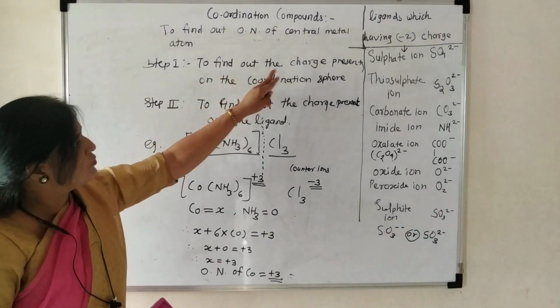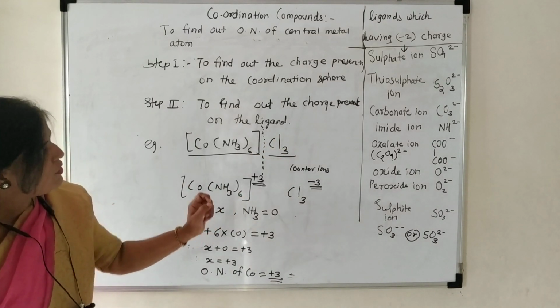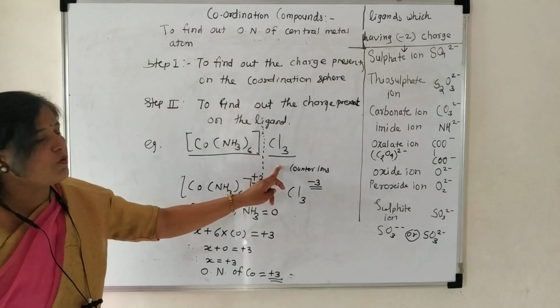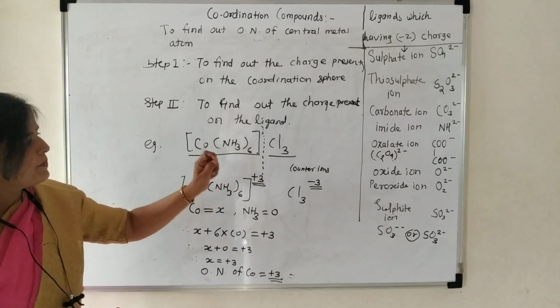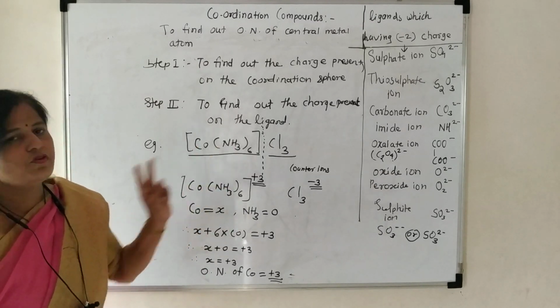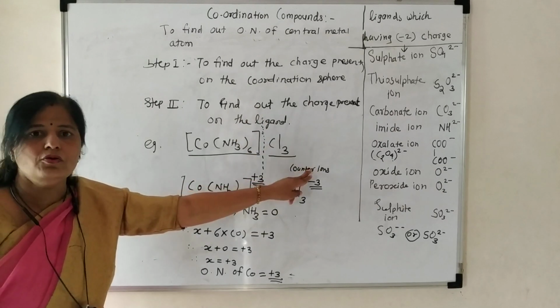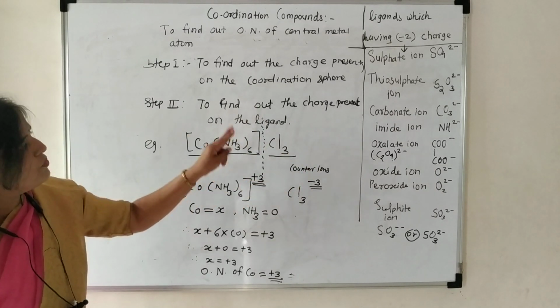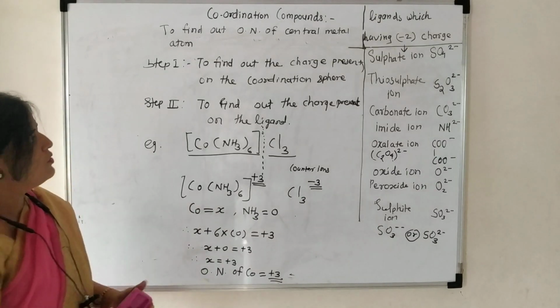First you have to find out the charge present on the coordination sphere. How will you find it out? It will be found from the counter ions. If counter ions are present, you have to see first whether the counter ions are negative or positive. These are the counter ions and these are negative, therefore a positive charge is present on the coordination sphere. Okay, now second example.